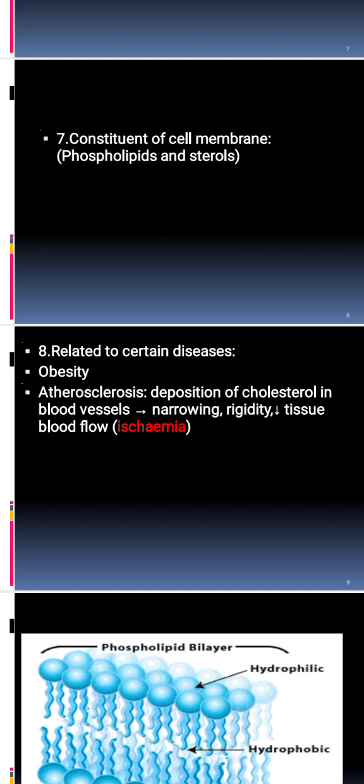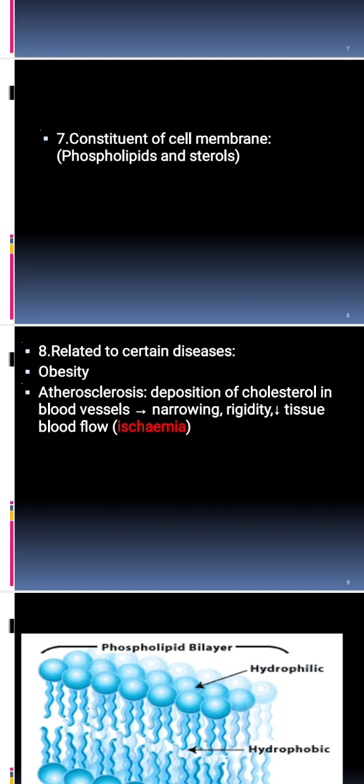When the blood is moving, for example, from the heart to the tissue, this surface area of the blood vessel will let the blood reach the specific tissue in a specific, let us say, quantity. Okay?